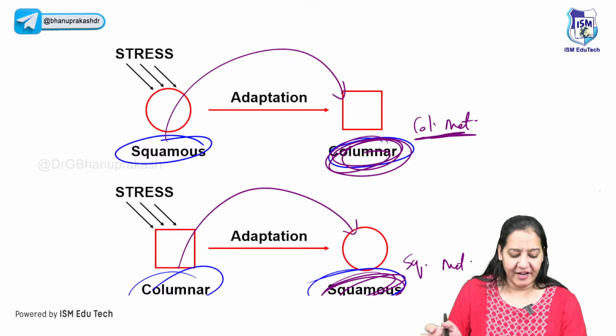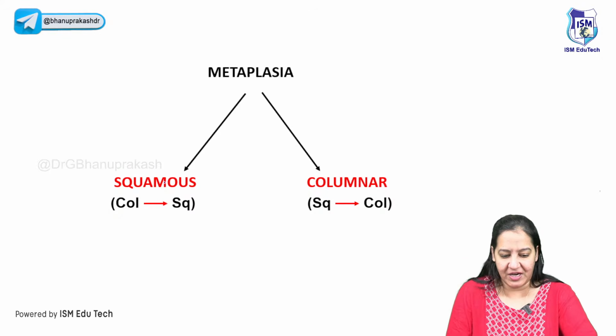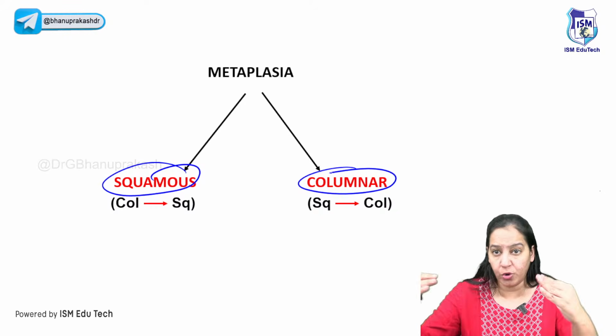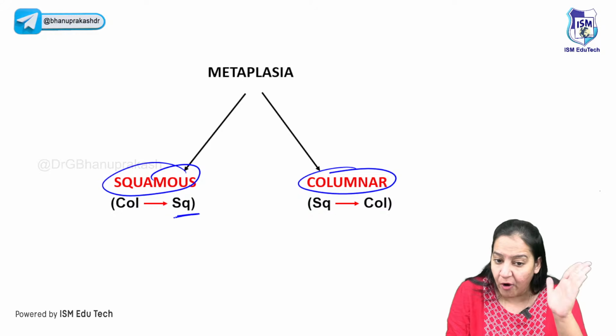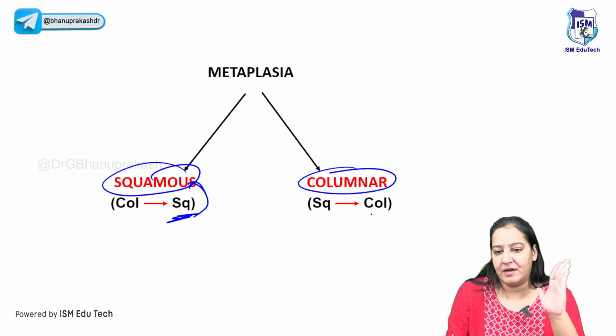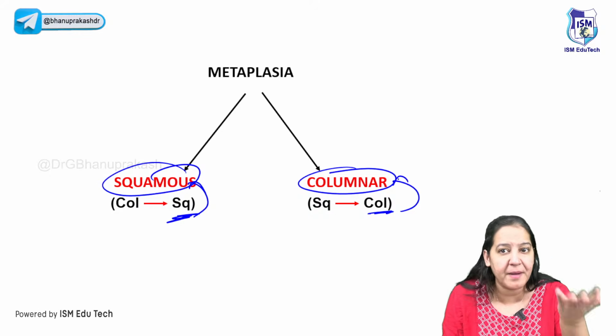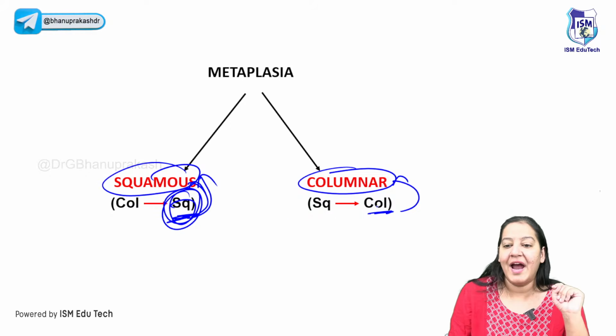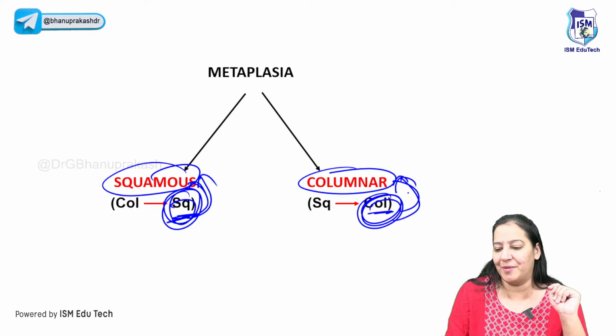Don't get confused. If I say there are 2 types of metaplasia, squamous and columnar, you should be able to tell the definition. Don't do it reverse. So what is formed finally, that is the name given. Are you getting? What is finally formed is the name of the metaplasia. Finally squamous is formed, so it is squamous metaplasia. And finally columnar is formed, so it is known as columnar metaplasia.